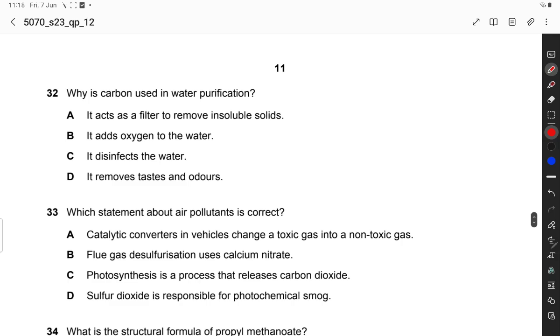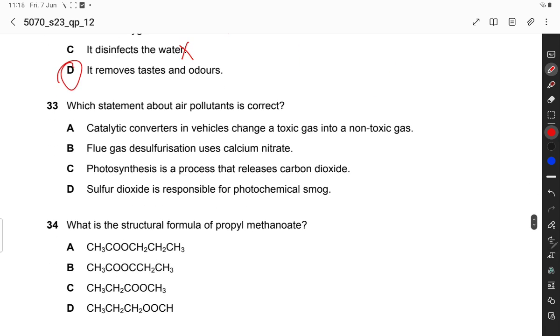Why is carbon used in water purification? It acts as a filter to remove insoluble solids. No, this is incorrect. It adds oxygen to the water. No, it is incorrect. It disinfects the water. Chlorine disinfects the water, so it is also incorrect. It removes taste and odors. Yes, this is the correct option.